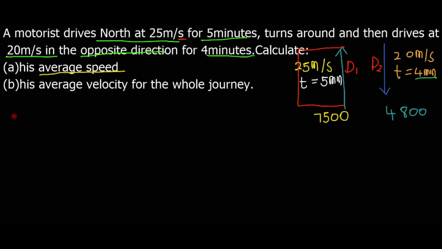Therefore a re find the average speed for part A. So v is equals to total distance traveled divided by time taken. Total distance traveled ya rena ke 7,500 plus 4,800, so e re fa 12,300, and then divide by total time taken.